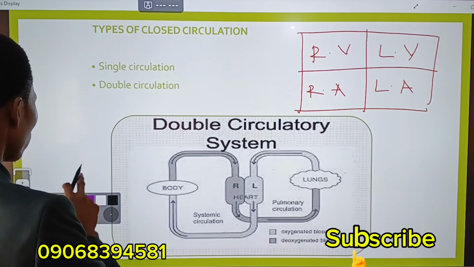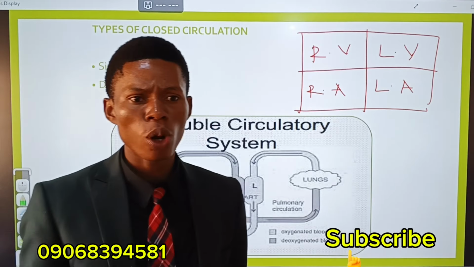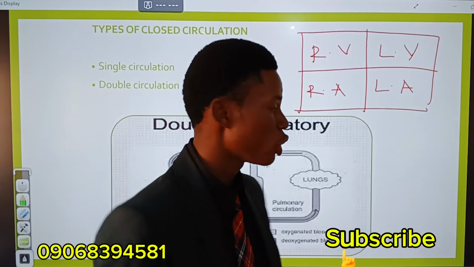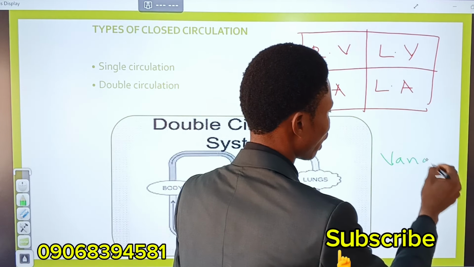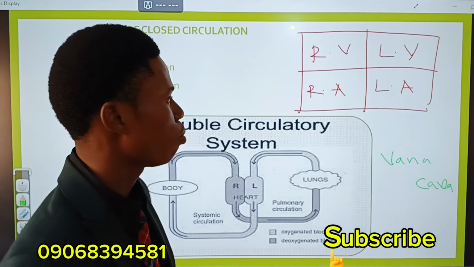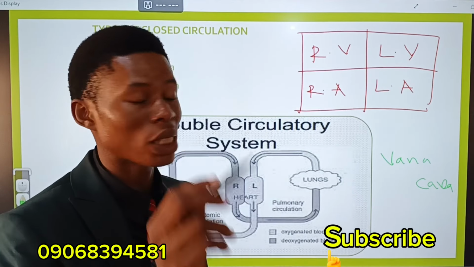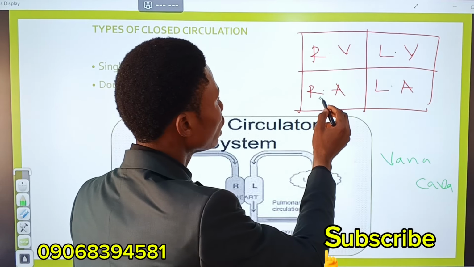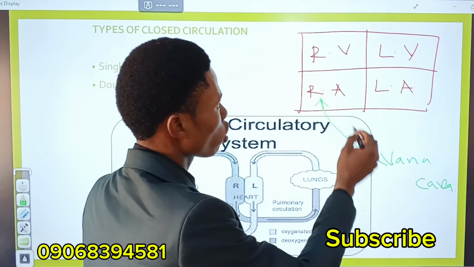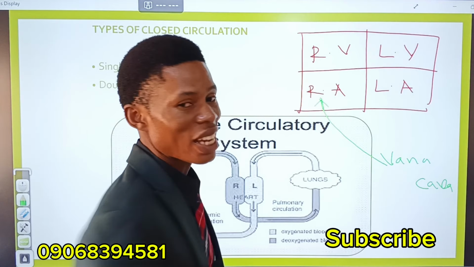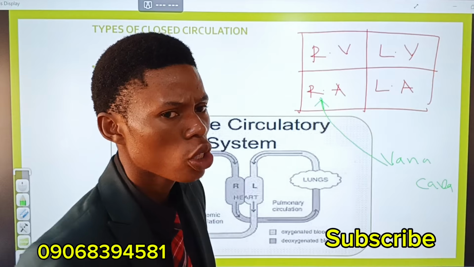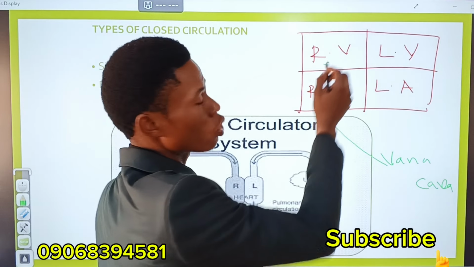Now, deoxygenated blood, without oxygen, gets into the heart through the inferior and superior vena cava. The vena cava carries deoxygenated blood into the heart. And what part of the heart is it entering? It's entering into the right atrium. So this deoxygenated blood from the inferior and superior vena cava enters the heart through the right atrium. Please be taking note of all these things. Now from the right atrium, the blood is pumped into the right ventricle.